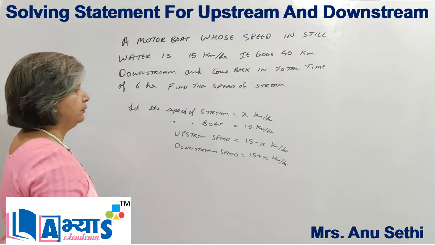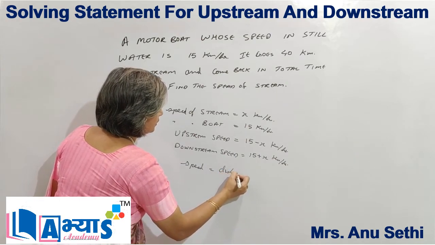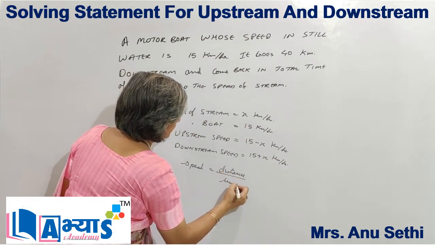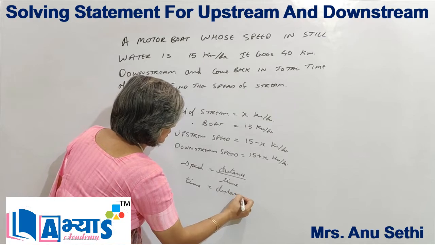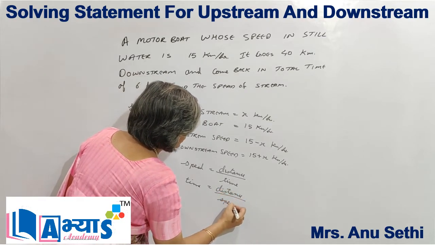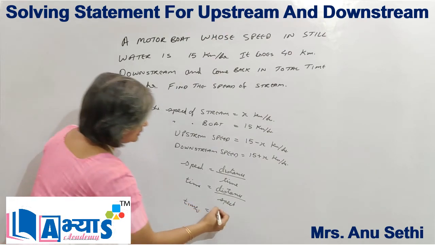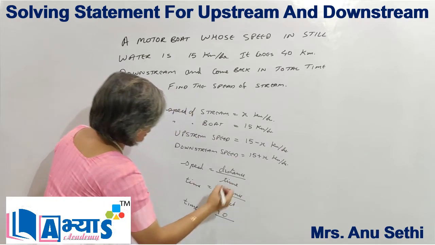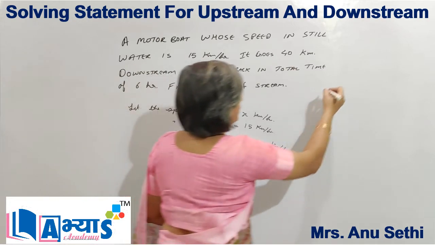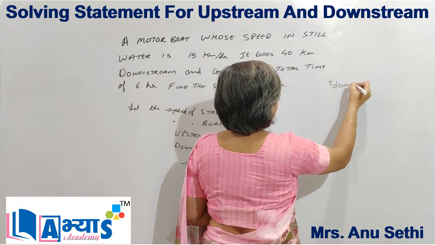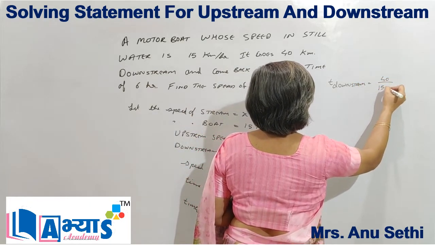Now we know that speed is equal to distance upon time, and time is equal to distance upon speed. Now time upstream will be, distance is 40 kilometers and speed upstream is 15 minus x, and time for downstream will be 40 upon 15 plus x.